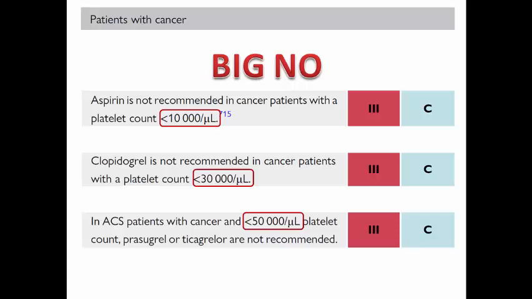Remember that these recommendations are for thrombocytopenia in cancer patients, not in acute coronary syndrome in general. I know, of course, that many of you may use these cutoff points regarding thrombocytopenia in an acute coronary syndrome patient, but remember, these recommendations are based on clinical trials in cancer patients with acute coronary syndrome.